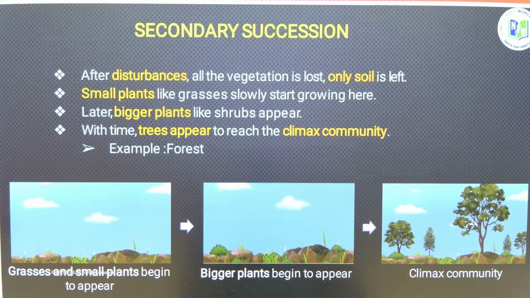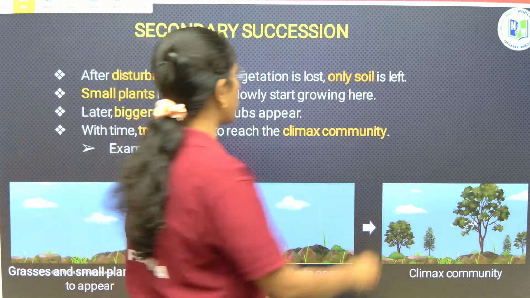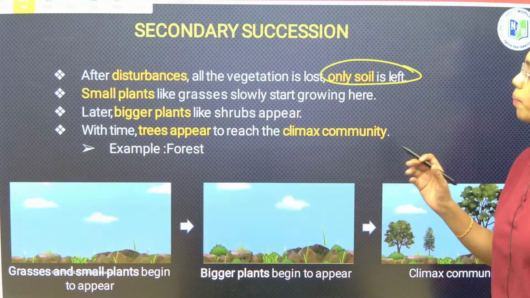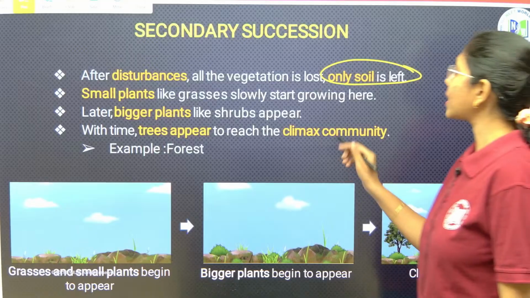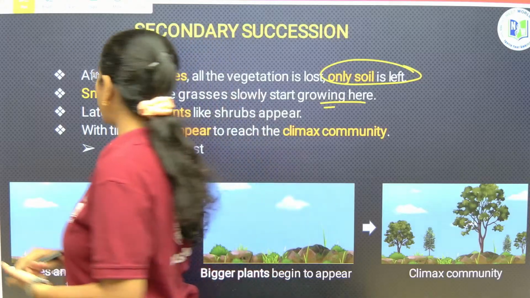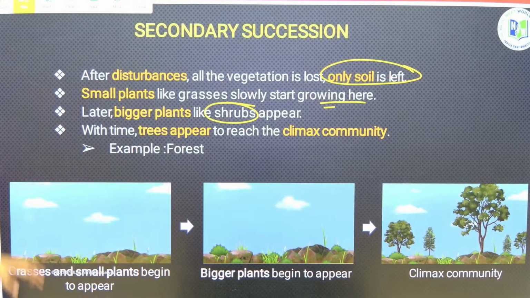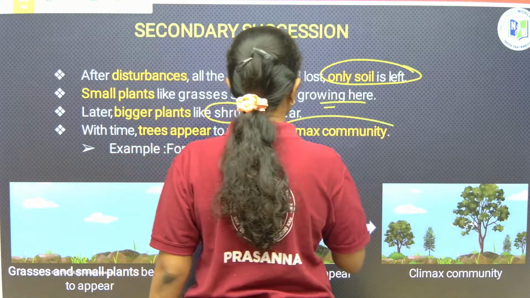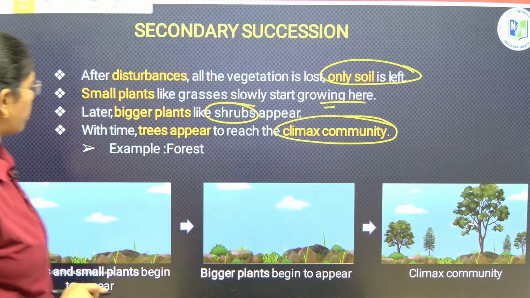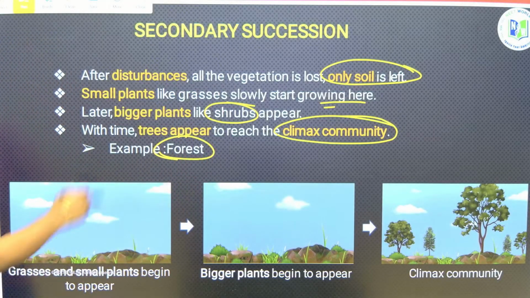These are the major points of secondary succession. After disturbance, the vegetation is lost and only soil is left. Small plants like grasses slowly start growing here first. Later bigger plants like shrubs will appear. With time, trees appear to reach the climax community at the end. For example, forest is the best example that I can give you. Clear, right?